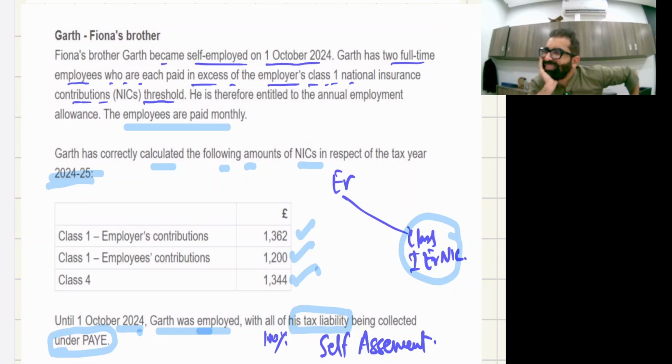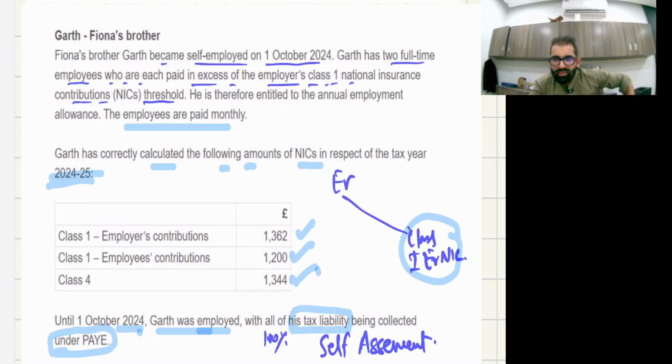You forgot everything. Hope you remember POA, payment on account. In payment on account you have income tax plus class 4 NIC. But as in this question this guy is exempt from payment on account, he does not have to pay any payment on account. So he will pay complete class 4 NIC through the balancing payment. If you remember the lectures, if you have read the books, I have taught this in the self-assessment class for sure.